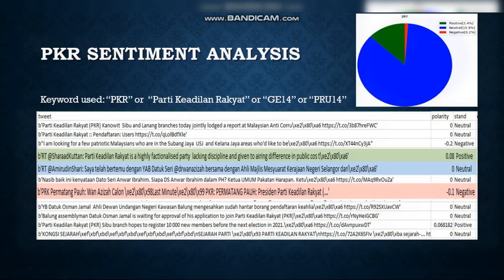For example, a negative sentence like Wan Azizah calon last minute bermatang pauh, and a positive sentence like Parti Keadilan Rakyat is a highly factionalized party lacking discipline and given to airing differences in public.